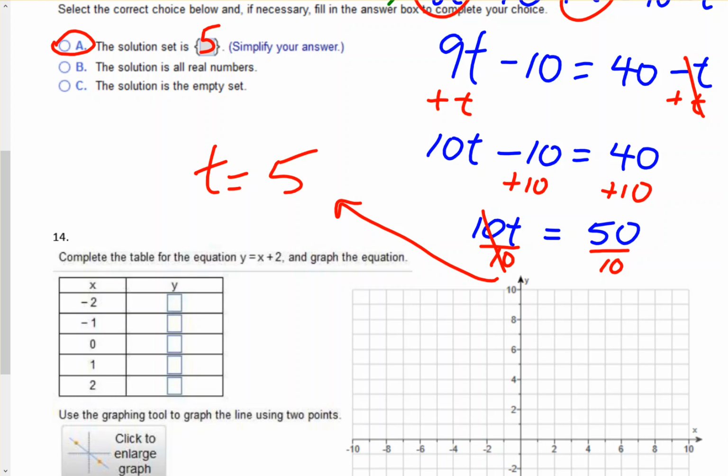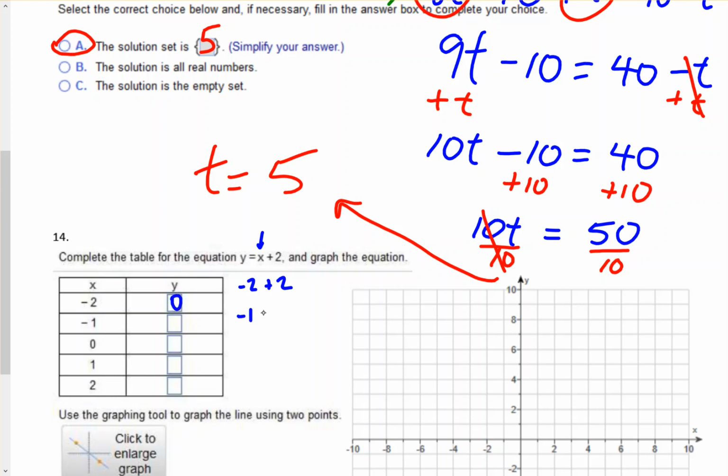Okay, complete the table for number 14. For the equation y equals x plus 2 and graph the equation. So they give us the x values, we plug them in, and then we get the y values. Okay, so we're going to be plugging in right in for x. So we have x is negative 2, so we're going to do negative 2 plus 2. Negative 2 plus 2 is 0.